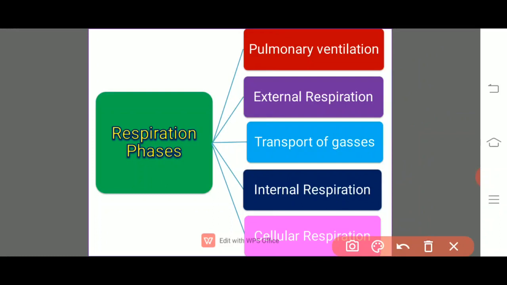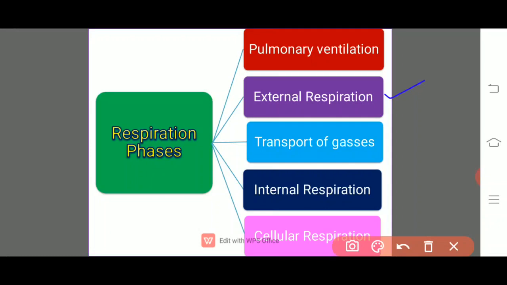And coming to the external respiration, this is the second phase of gaseous exchange, that is the exchange of gases between the air of the lungs and the blood.